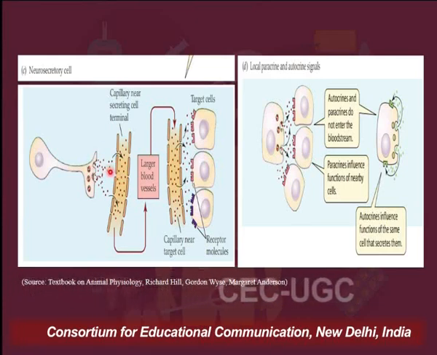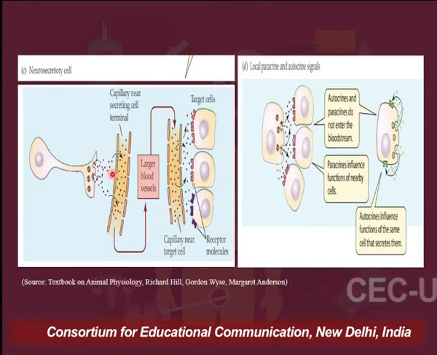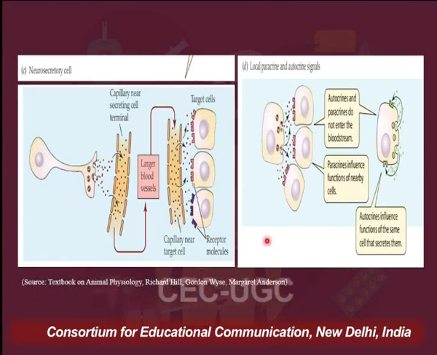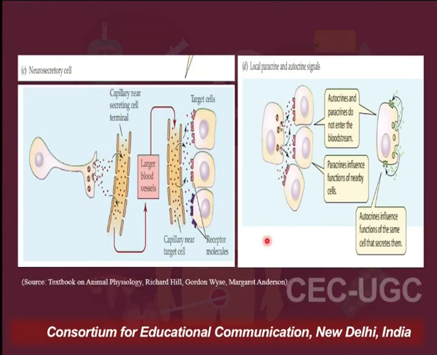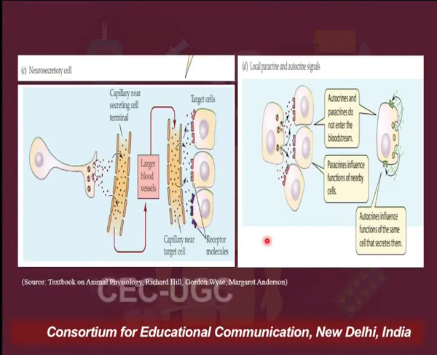You will get to know about each and every example when we would be talking about these in detail in our further series. This figure on the right is again telling about the autocrine and paracrine action of the hormones. So now you have an idea that hormones can enter into the circulation, but the hormones can even act in an autocrine or a paracrine manner.